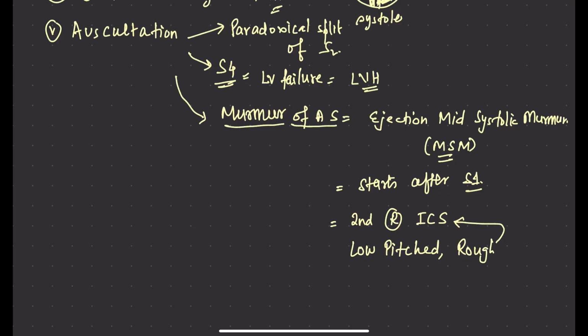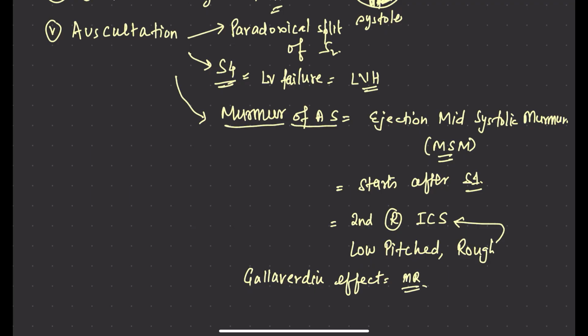It is confused with the systolic murmur of mitral regurgitation, right? So you have to remember the Gallavardin phenomenon or Gallavardin effect, which makes it confused with the systolic murmur of mitral regurgitation.